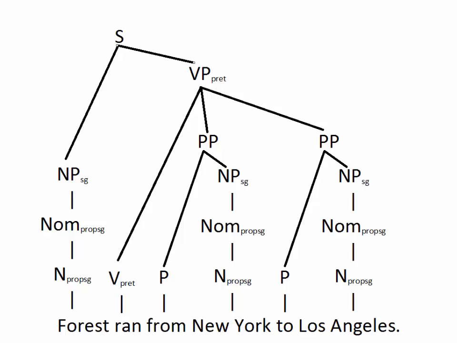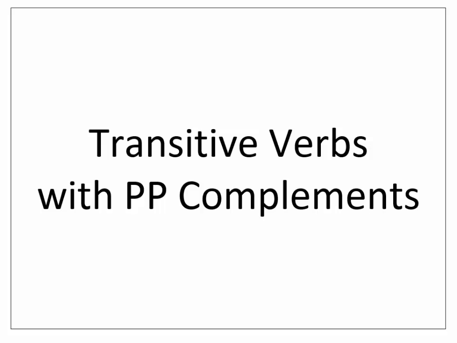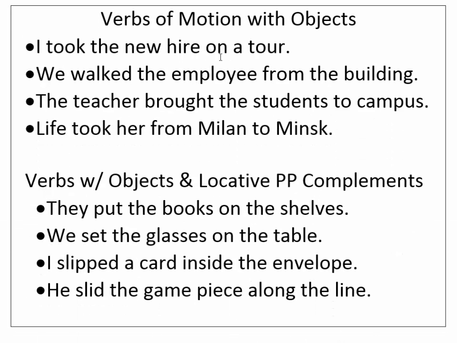In addition to verbs that take prepositional phrase complements directly after them, there are also transitive verbs that take prepositional phrase complements. So transitive verbs are going to have an object as well as the prepositional phrase as their complements. And these usually fall into two types again. The first type is, again, a verb of motion, except this time we're taking an object with us. So take is a good example. I took the new hire on a tour. We walked the employee from the building.